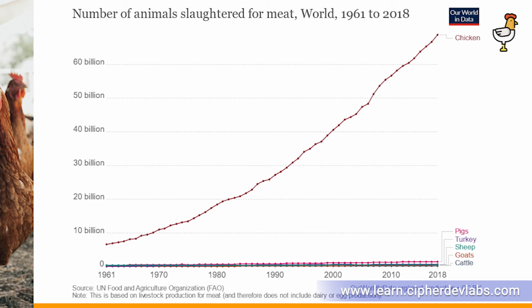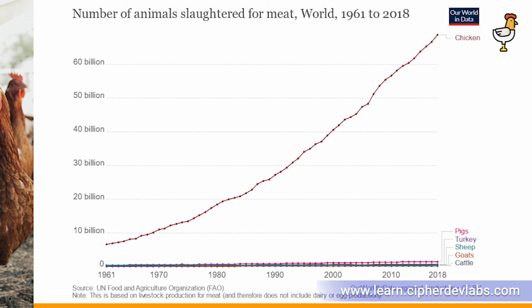Next, let's look at this graph of the number of animals slaughtered for meat in the world from 1961 to 2018. If you go all the way back to 1961, the total amount of chicken which was slaughtered was around 6.58 billion. And if you take pigs, it was around 376.37 million. Sheep was around 330.9 million. Cattle around 172.96 million. Turkey was around 141.62 million. Goats was around 102.92 million.